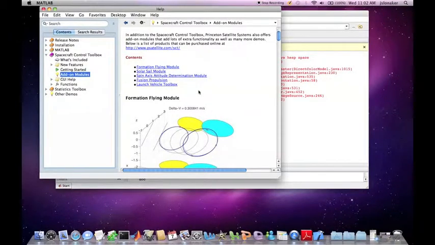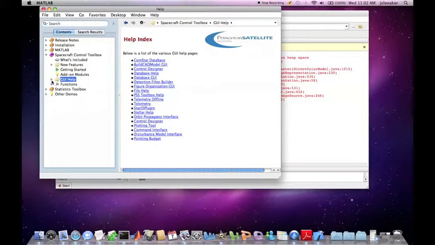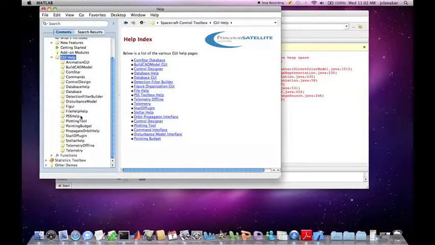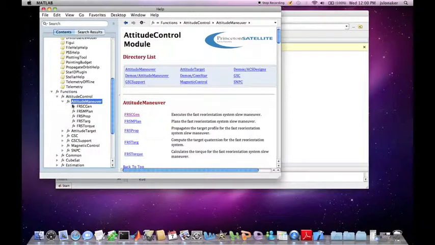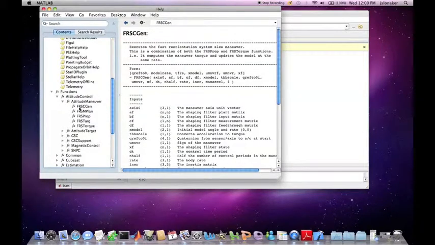The GUI Help gives you descriptions of all the GUIs included in the toolbox. The Functions shows you all of the functions available to you in this toolbox. Finally, the Help window also gives you a list of demos that the toolbox has. We can expand other demos and then your specific toolbox and see the various demos.